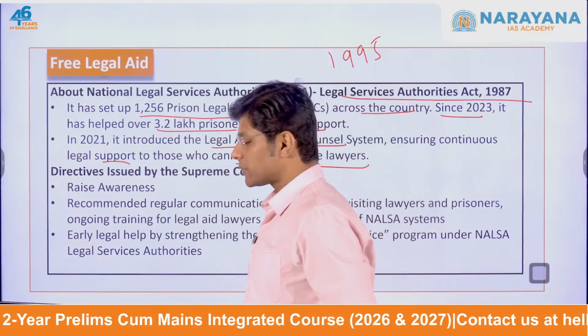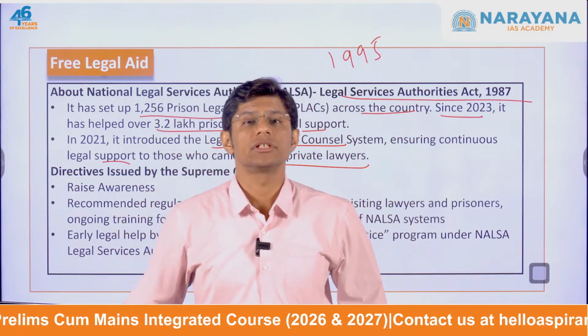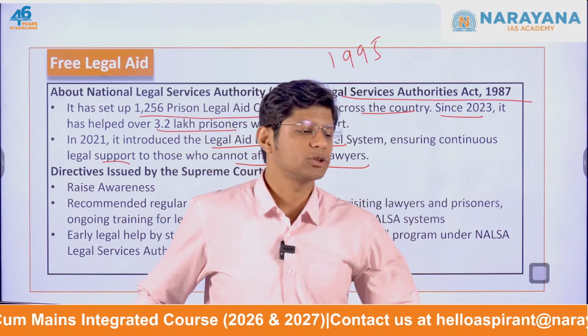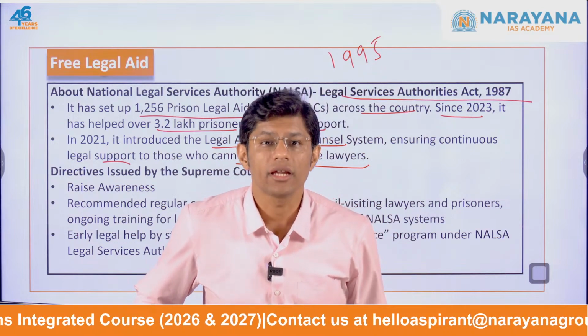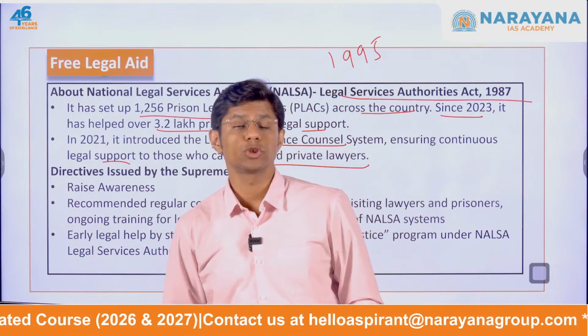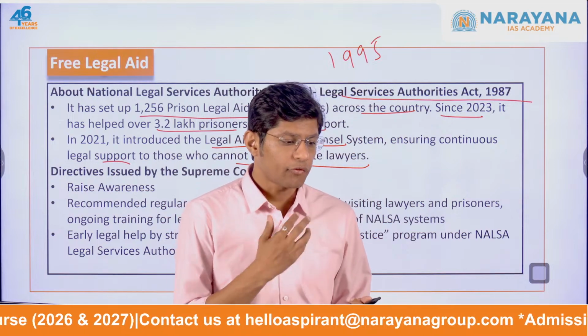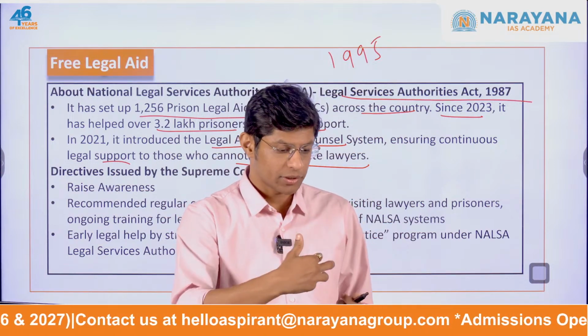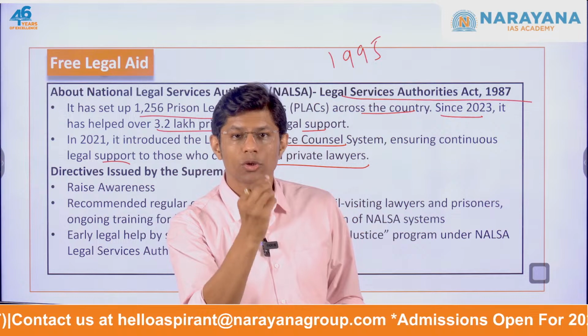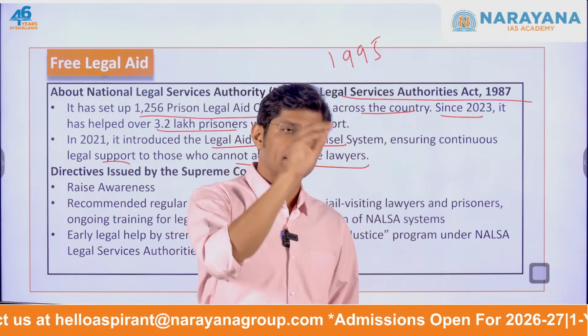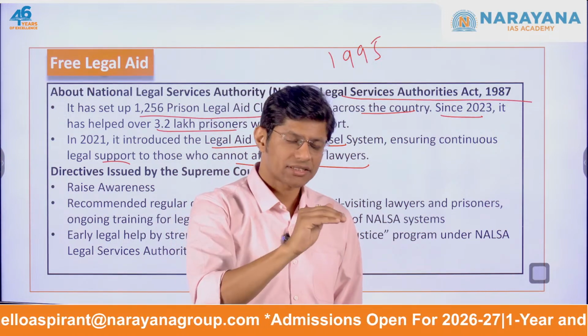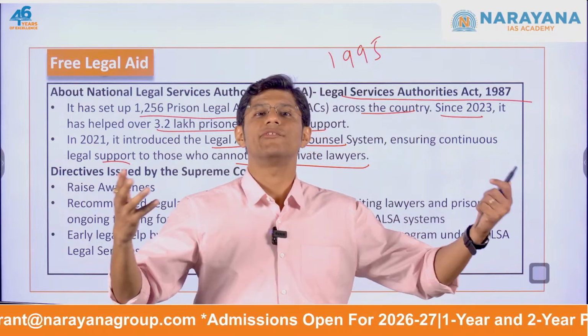Right? Then at the same time, the Supreme Court also issued certain guidelines so that people actually get access to free legal aid. The Supreme Court said that in order to make free legal aid more effective and more reachable, the authorities at national, state, district, and taluka level should raise awareness.